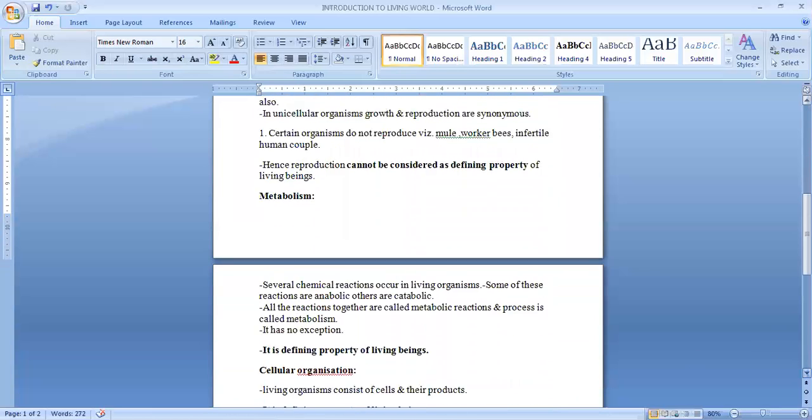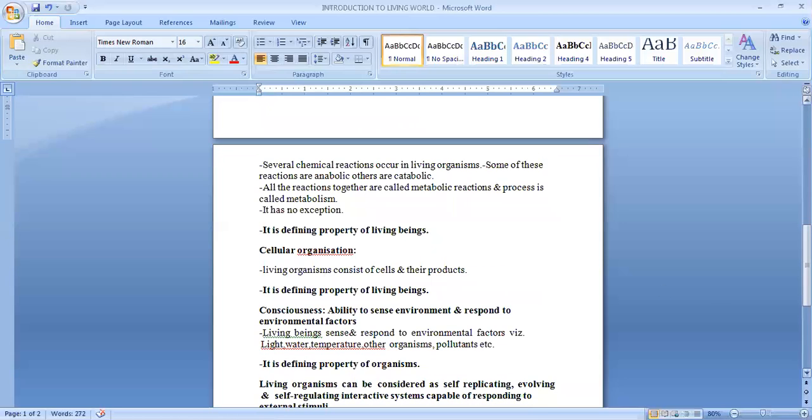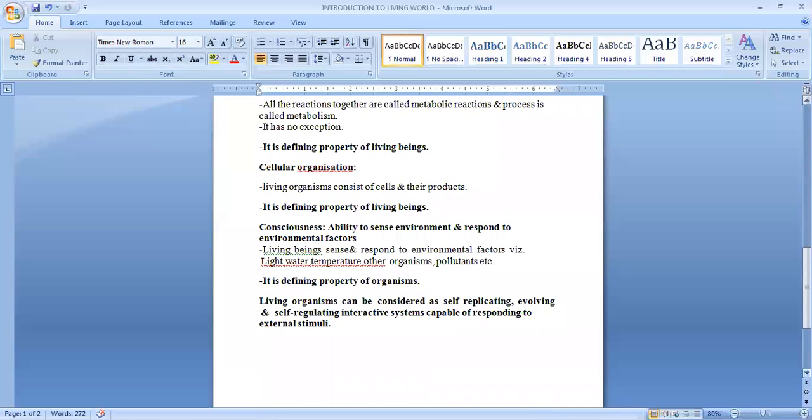The third is metabolism. Several chemical reactions are occurring in organisms, some are anabolic and others are catabolic. All the reactions together are called metabolic reactions, and the process is called metabolism. It is a defining property of a living being. Now, cellular organisms consist of cells and their products. This is also a defining property of a living being.